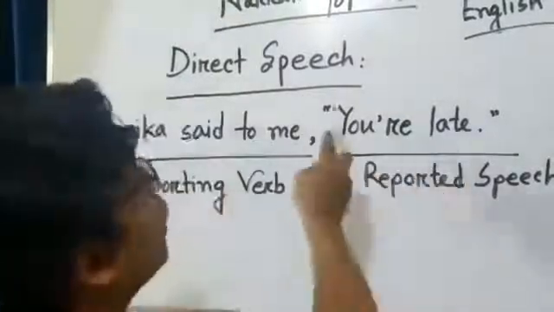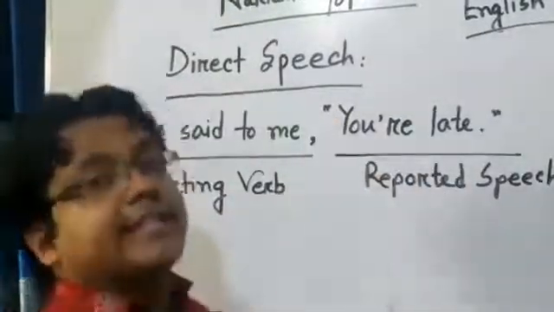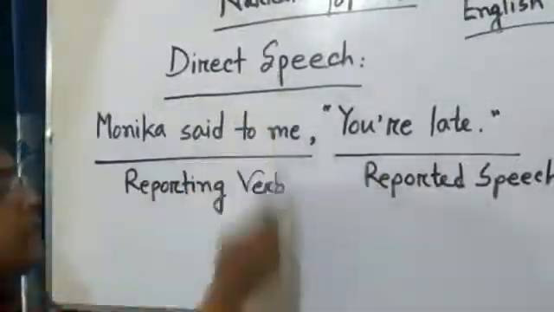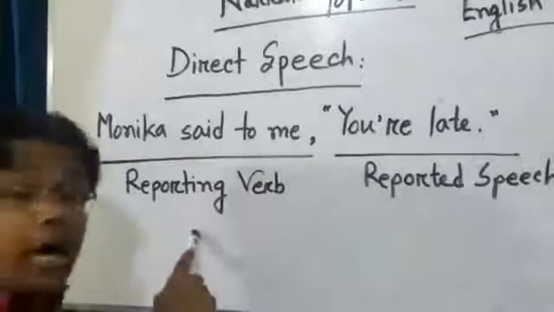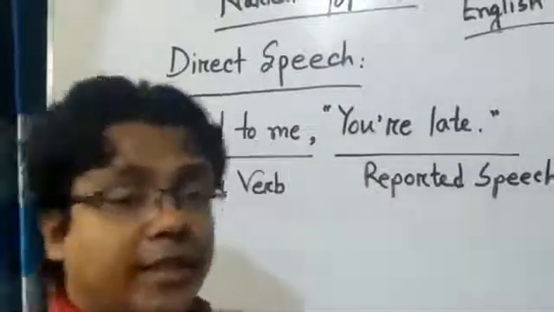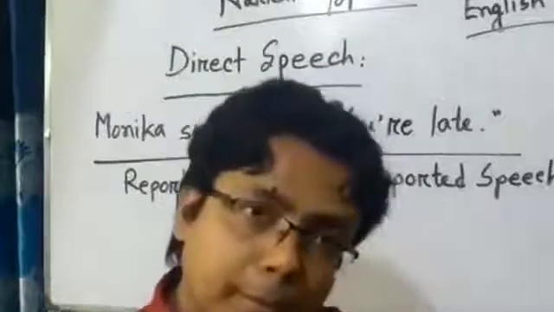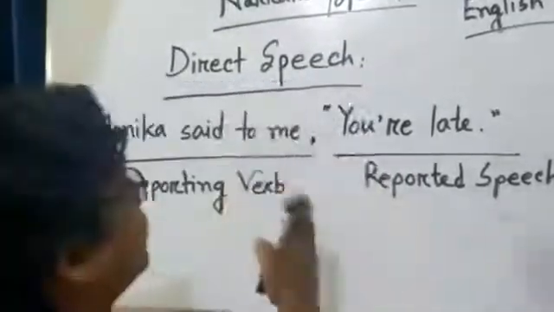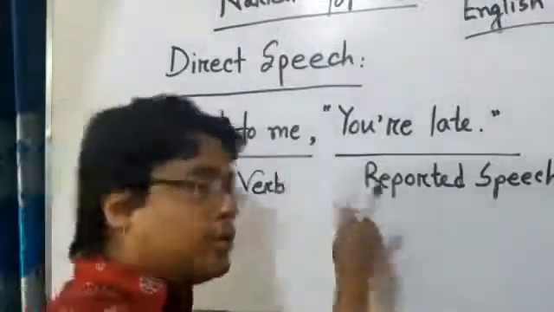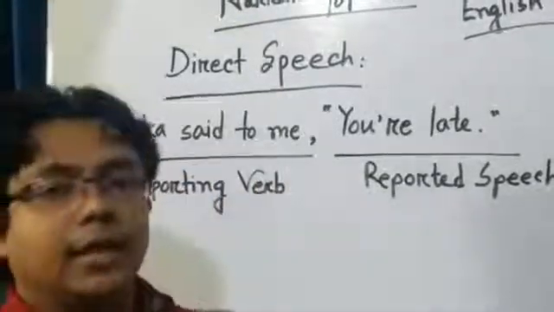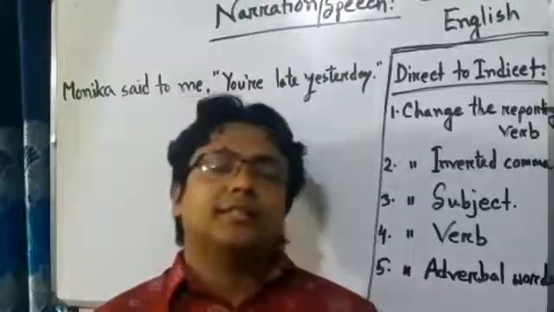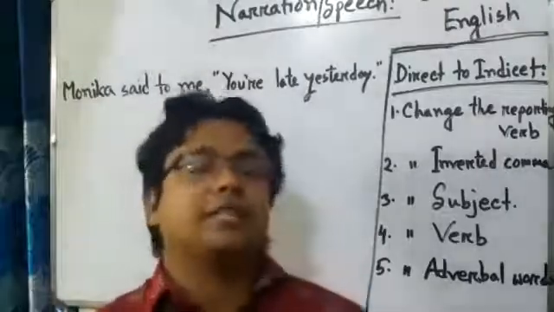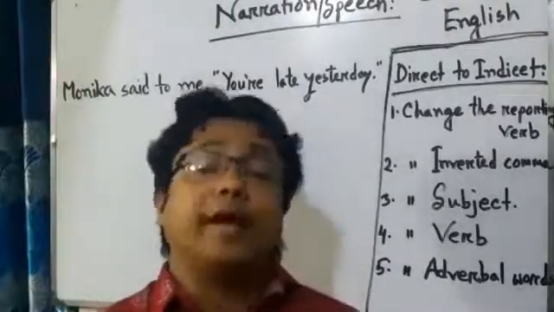Quotation marks are used in the second part. So, direct speech has two parts: the reporting verb and the reported speech. To change the sentence into indirect speech, you have to know the two parts of the sentence.